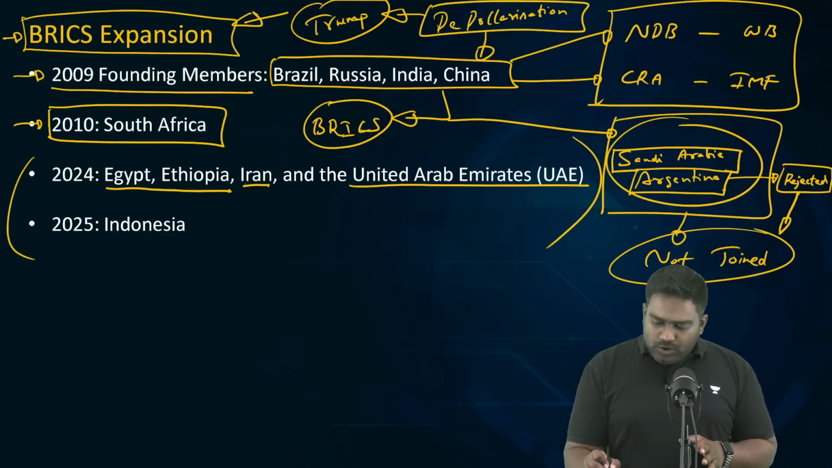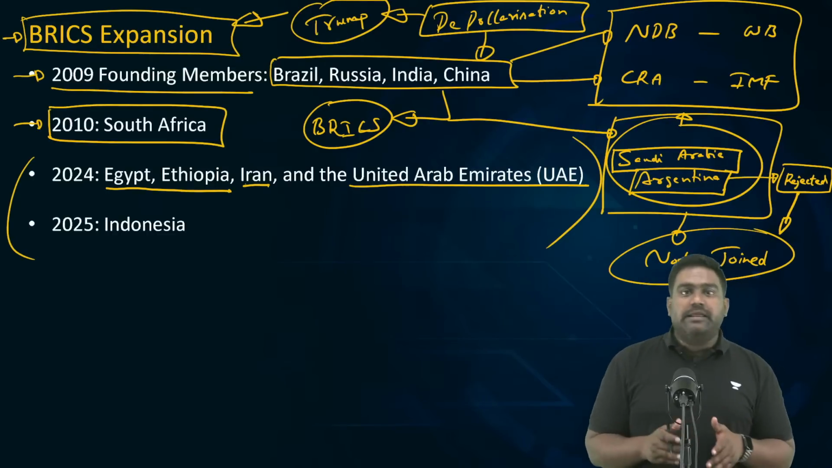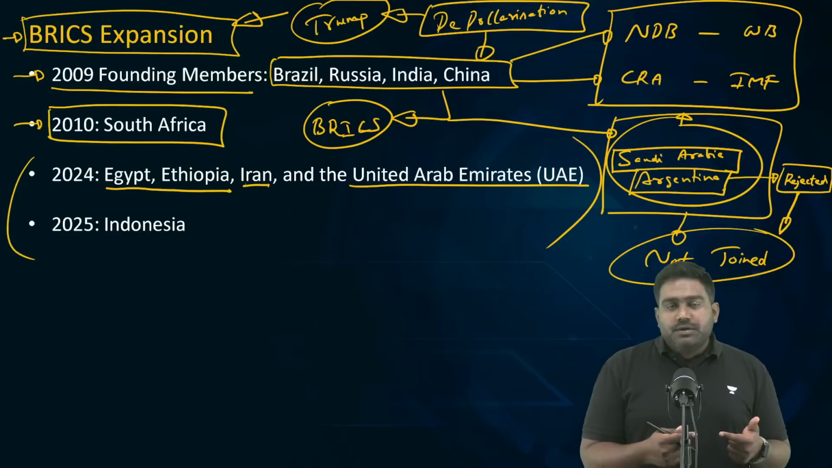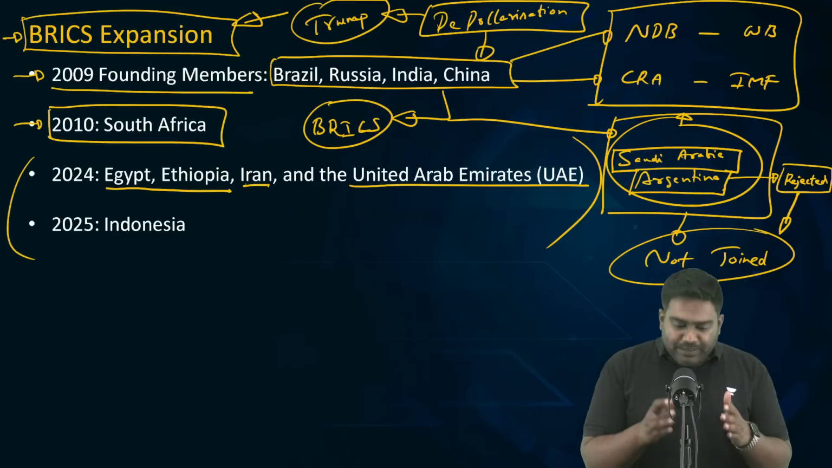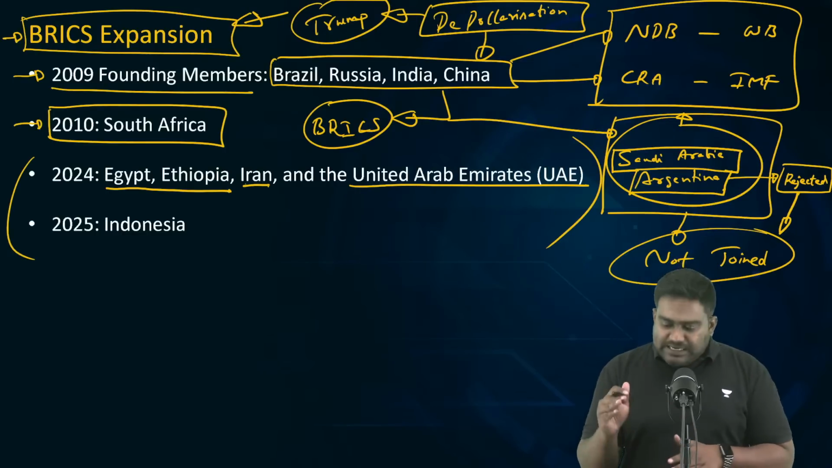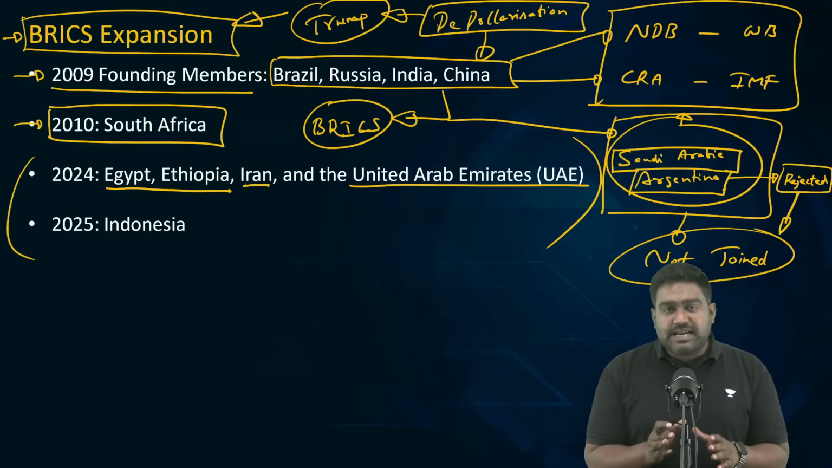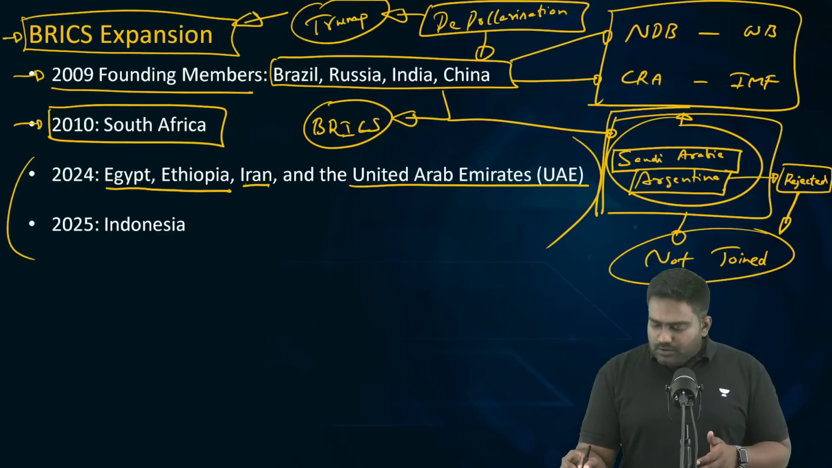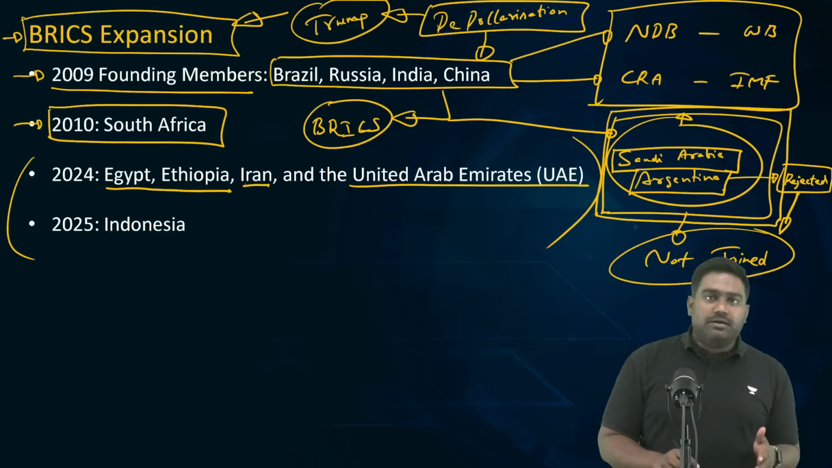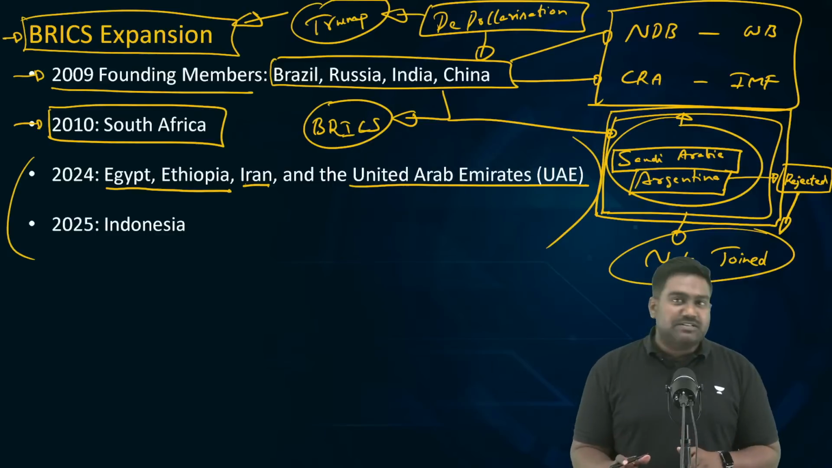So it doesn't want to instigate the US unnecessarily by joining BRICS. Though initially it was interested and BRICS countries approved the membership, it has not joined formally. Please understand this. You might go wrong here. In fact, a lot of them make mistakes in this regard. Saudi Arabia has not joined yet. It has not formally joined. It has not accepted the invitation.